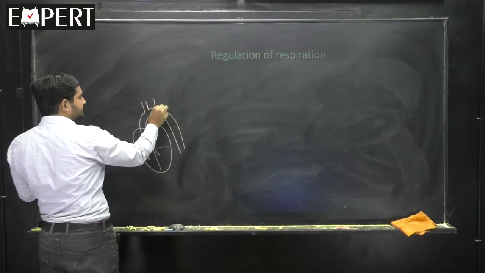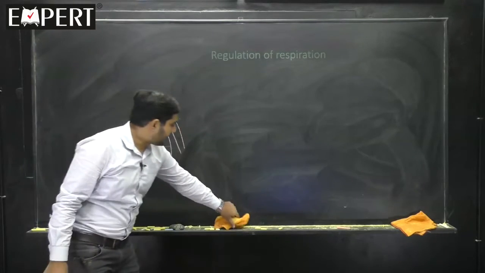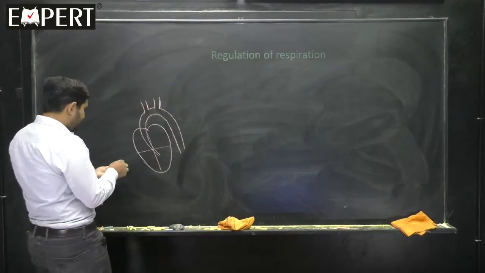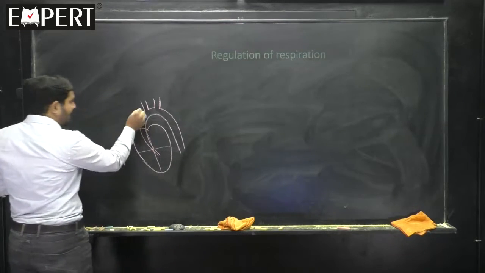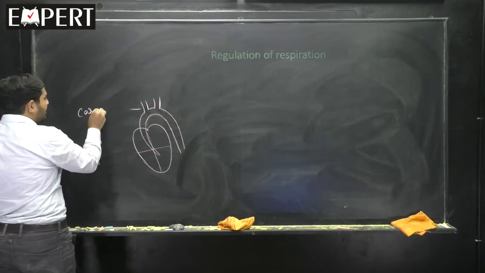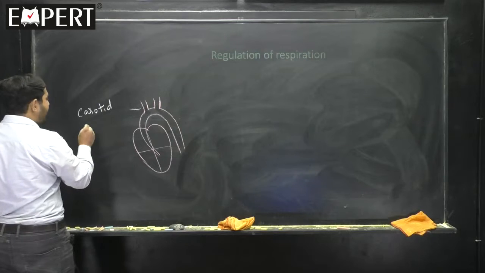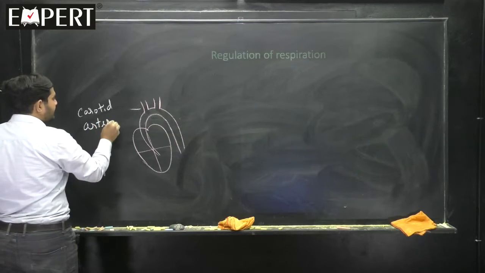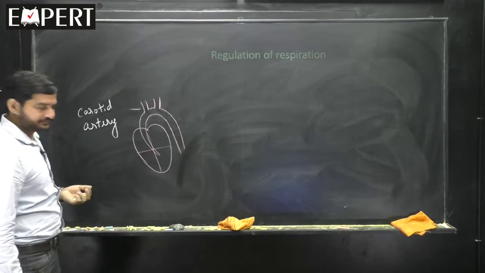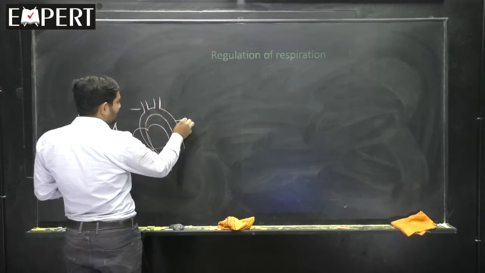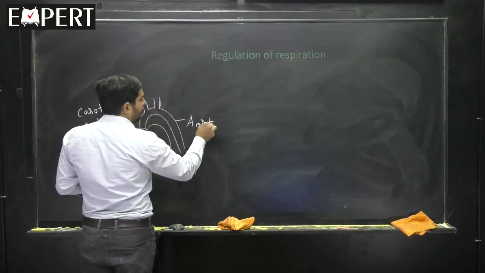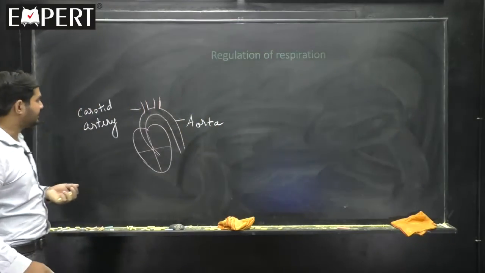Okay. And what is the name we told for this? Tell me. This artery is called carotid artery. Carotid artery. And tell me, what is this one? It's aorta. Okay.